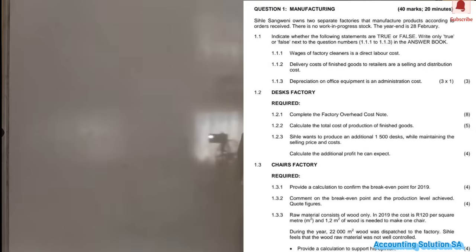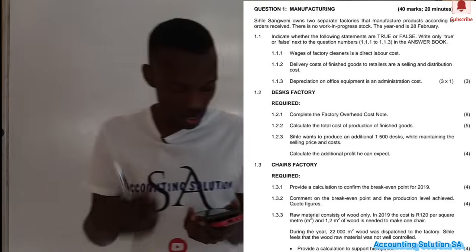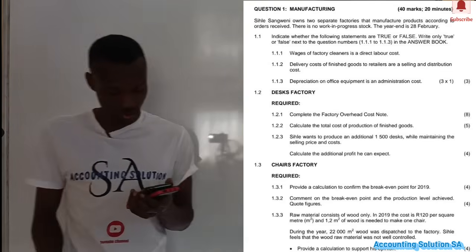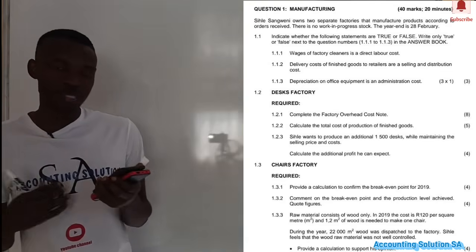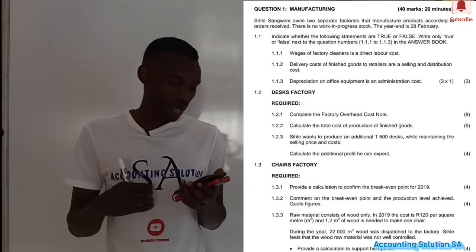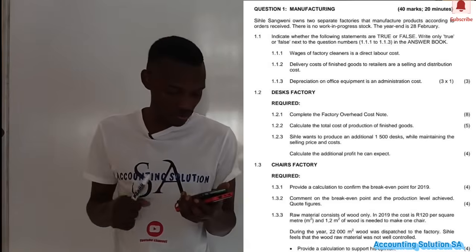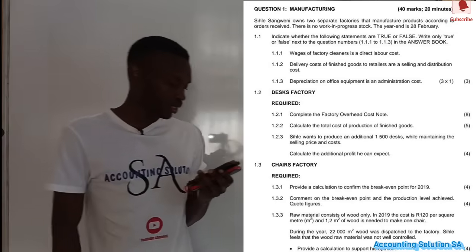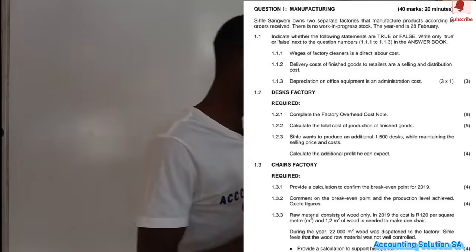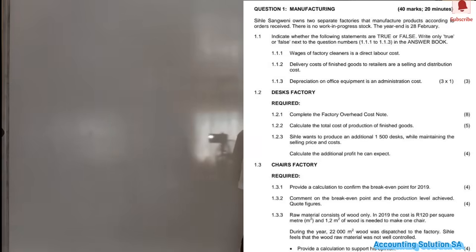This business, guys, is manufacturing desks as well as chairs. So we have questions that we have to answer under desks, and we also have questions that we have to answer based on the information of chairs. Let's go through the questions first. Number 1.2.1 under desk factory, they said complete a factory overhead cost note.